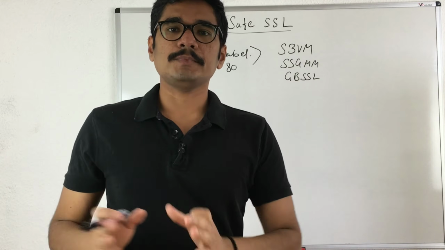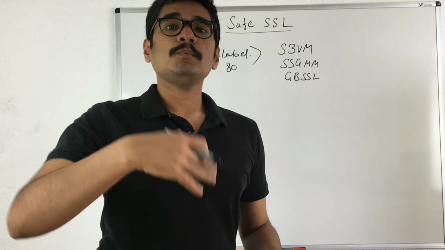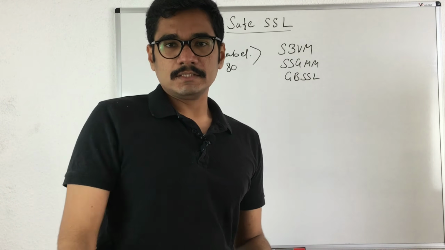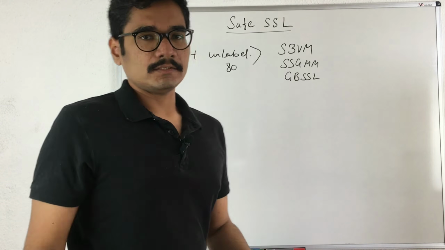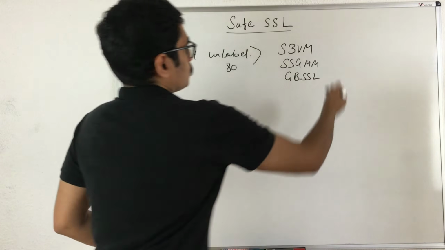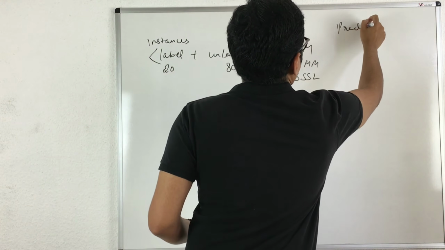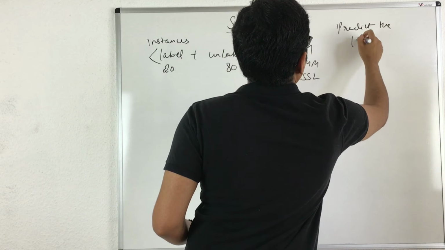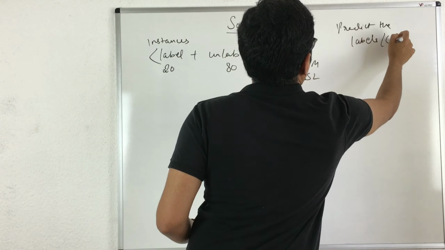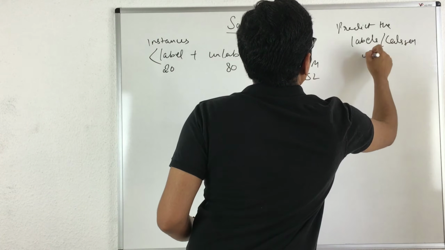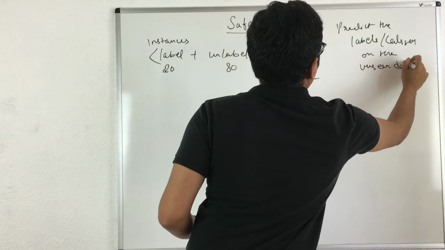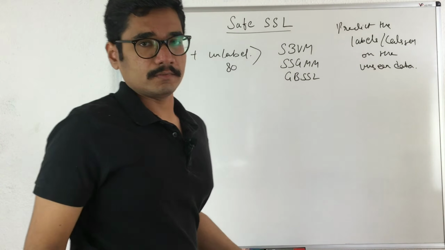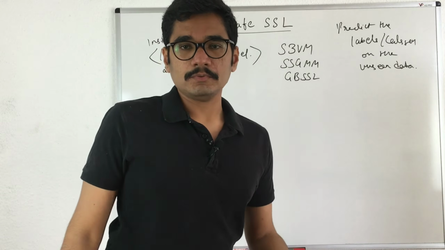You train your machine learning model and then you try to predict on future instances which are unseen, on the test set or on the validation set. So you try to predict the labels or the classes on the unseen data, and you get some accuracy for the new instances that you encounter.